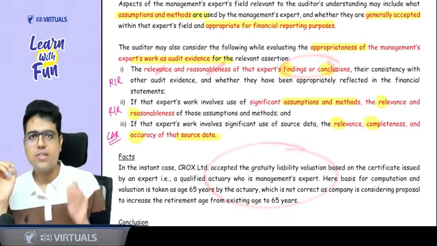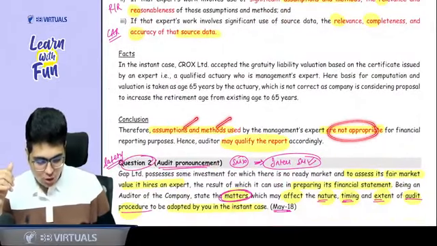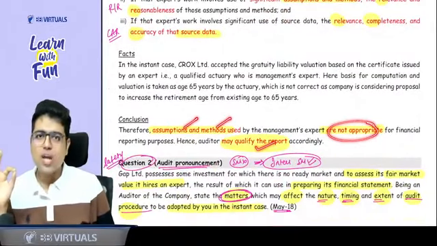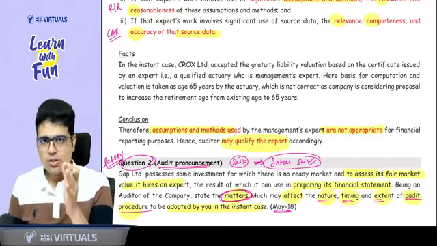Then just write the facts of the case in 1 or 2 lines. And lastly, you conclude, because the assumptions and methods are not appropriate, auditor can qualify the report. Auditor can qualify the report. Got the concept? Yes, sir.